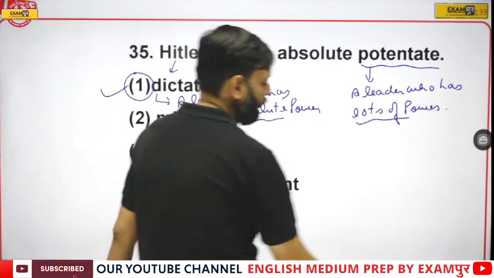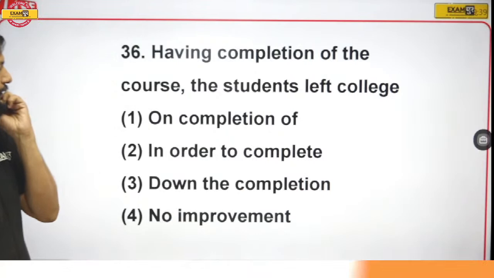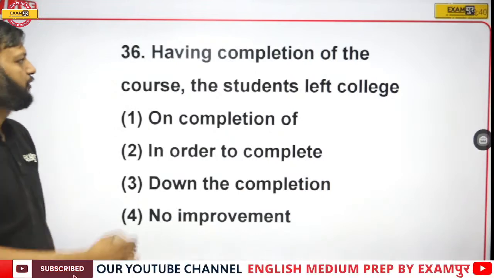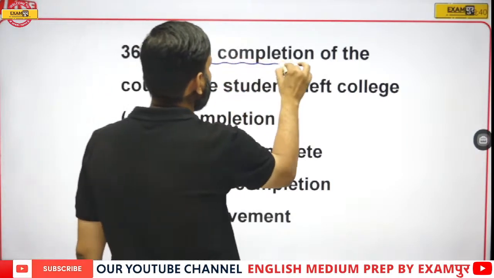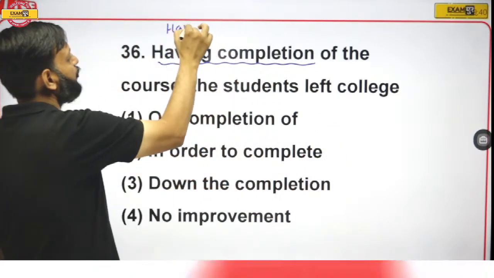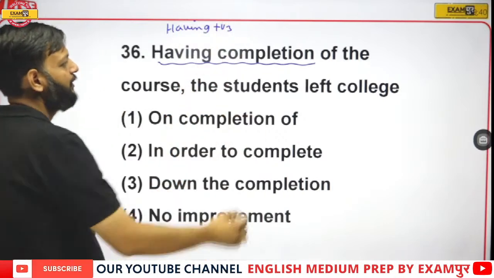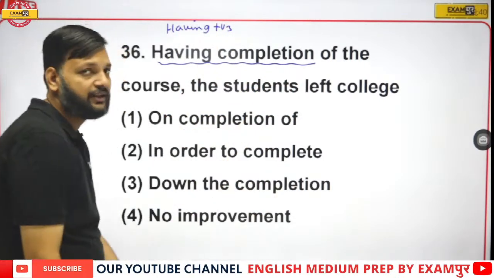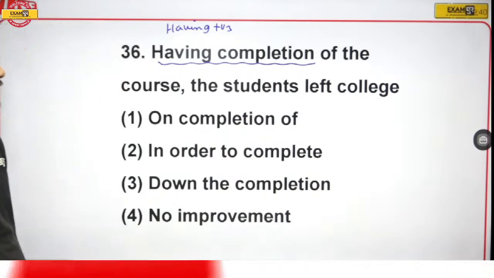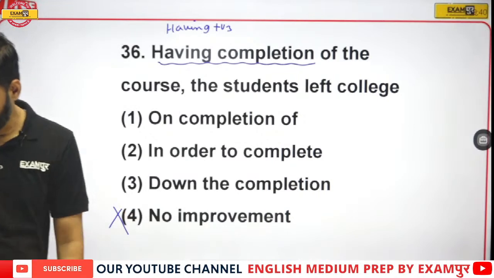Okay, now question number 36. Having completion of the course. Here having completion has been underlined. This is absolutely wrong, because having is followed by third form. But here we have completion, which is a noun. So no improvement cannot be the answer. Now tell me the right answer.